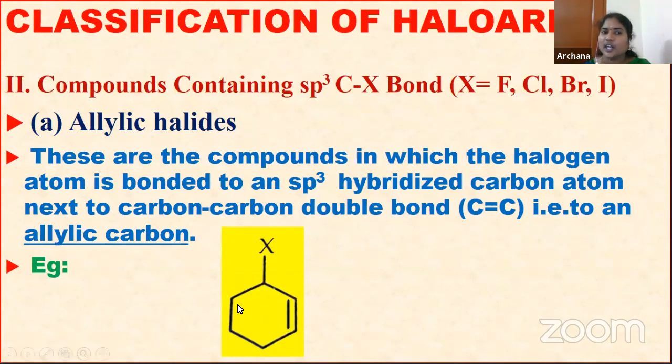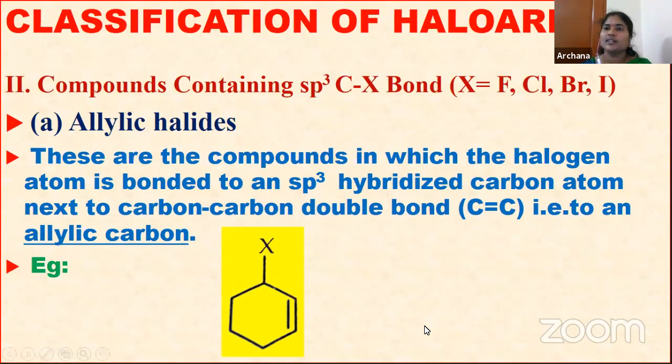This is the allylic carbon. So what are called allylic halides? They are the compounds in which the halogen atom is bonded to an sp3 hybridized carbon next to a carbon-carbon double bond. Clear? So what is meant by allylic halides here? The halogen atom is bonded to an sp3 hybridized carbon next to the carbon-carbon double bond, and we call them allylic halides.